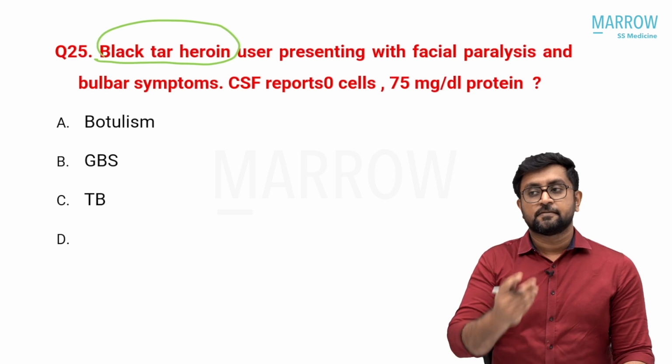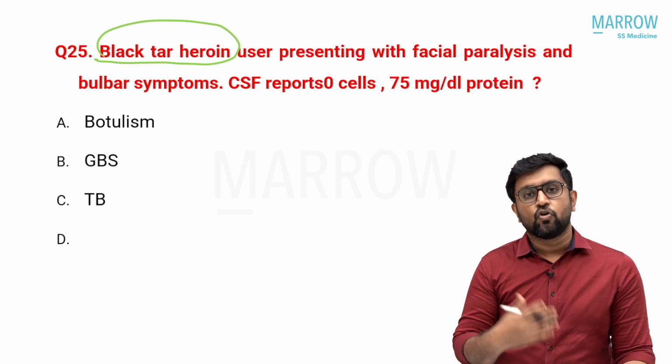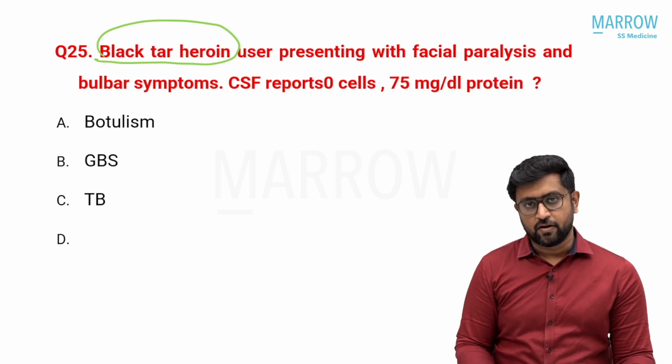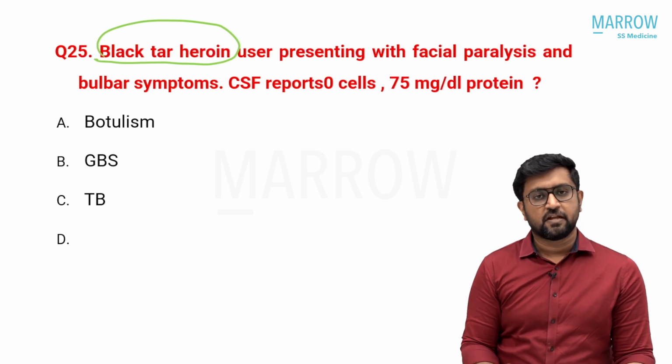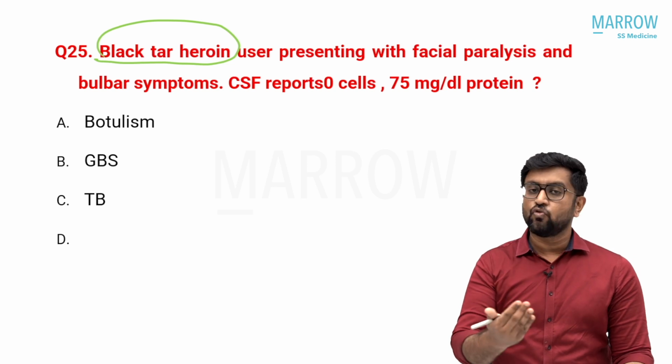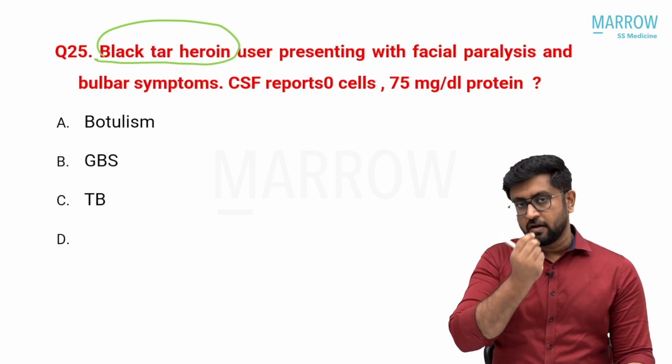Black tar heroin contains botulinum toxin, so you can have botulism because of it. Whenever you have black tar heroin, the first thing that should come to your mind is botulism. Botulism can be wound botulism, infant botulism, or foodborne.